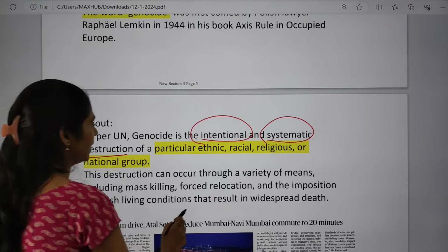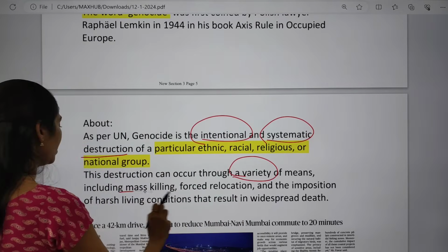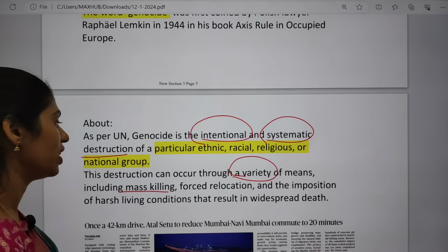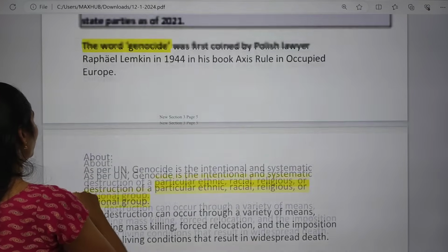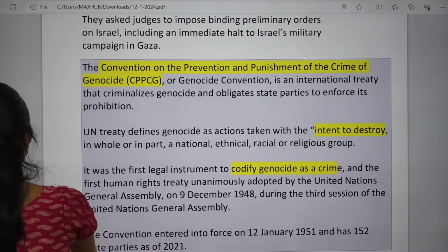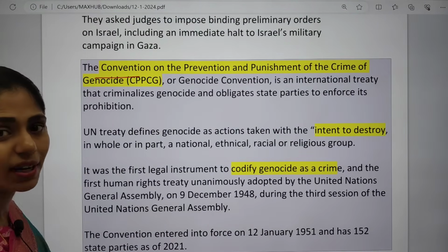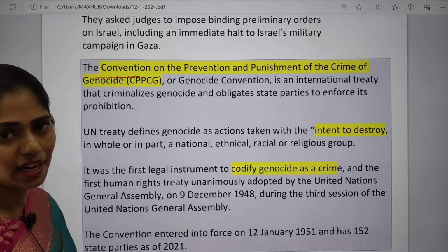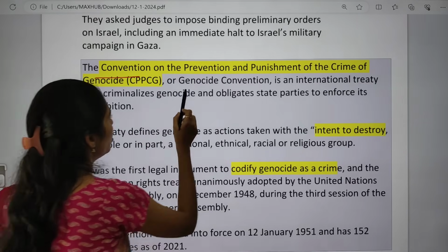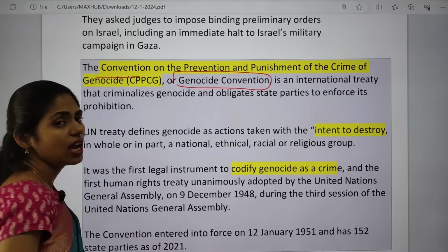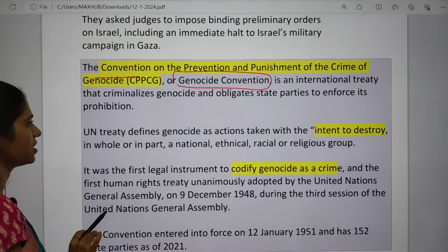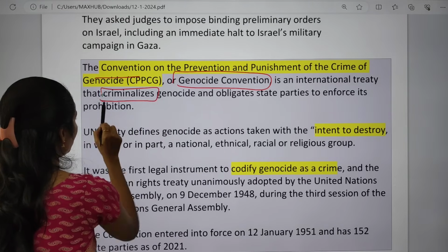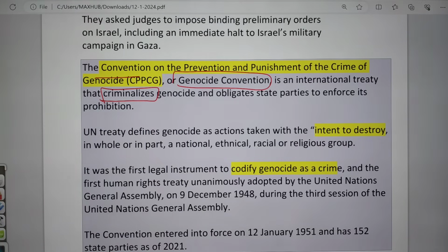This destruction can occur through a variety of means. For example, it includes mass killings, forced relocation, imposition of harsh living conditions, etc. And what laws or acts are present? We have a convention, the Convention on the Prevention and Punishment of the Crime of Genocide, also called the Genocide Convention. This Genocide Convention is an international treaty between different countries, which criminalizes genocide and obligates state parties to enforce its prohibition.